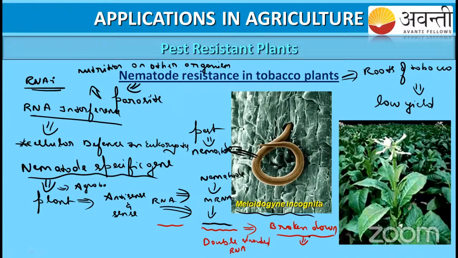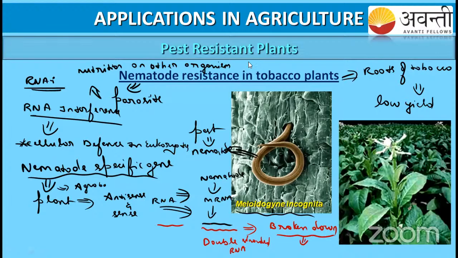Do you have any question here? How do they make a pest-resistant plant? That is by the nematode. JNV Shimla, do you have any questions here? Can anyone tell me why? That is the nematode-specific gene. Without that gene, the nematode will not survive. That gene only they will insert into the plant.